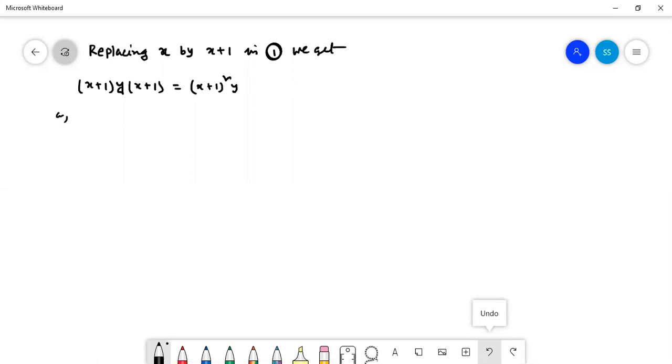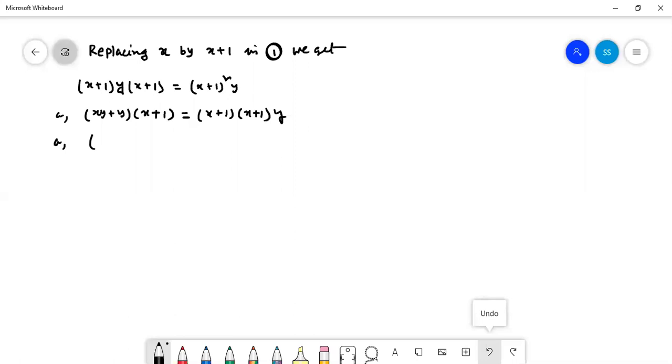So from here, after multiplication by y, we can write down that xy plus y into x plus 1. This is equal to x plus 1 whole square, which can be written x plus 1 into x plus 1 into y.